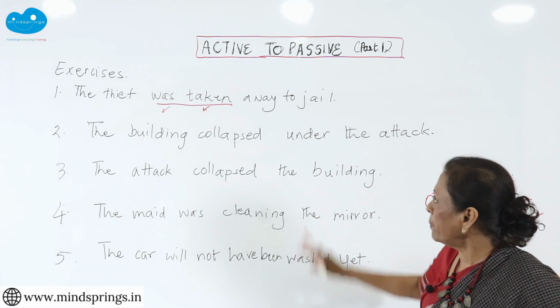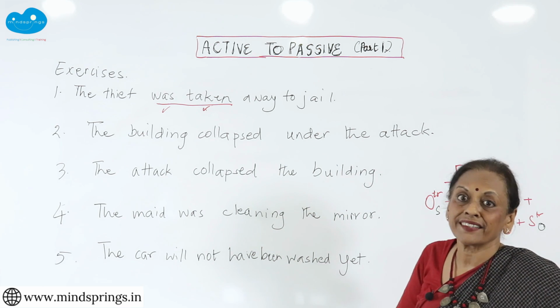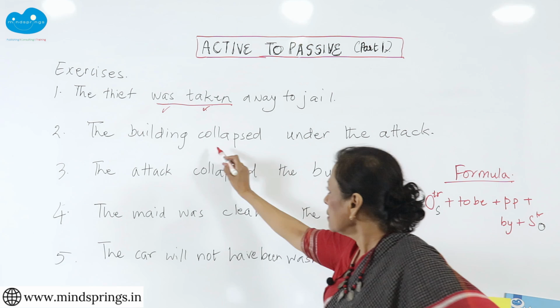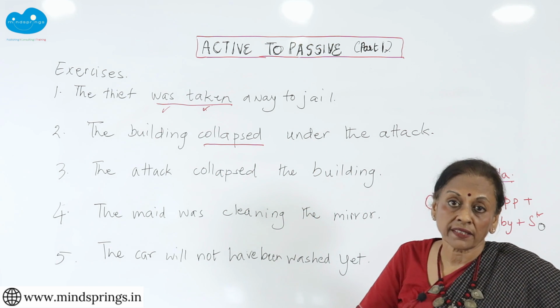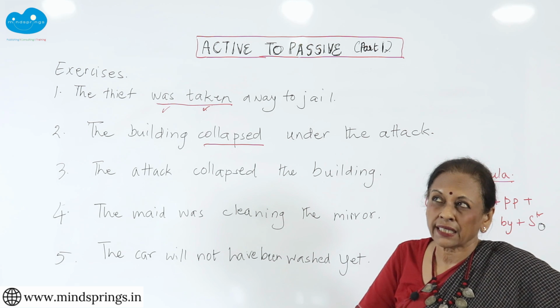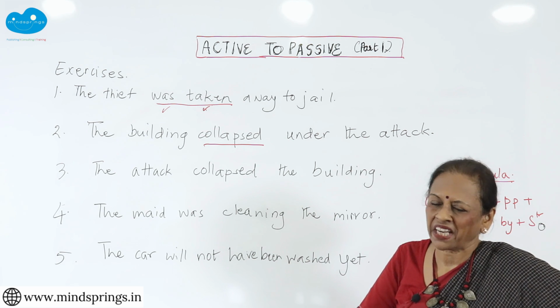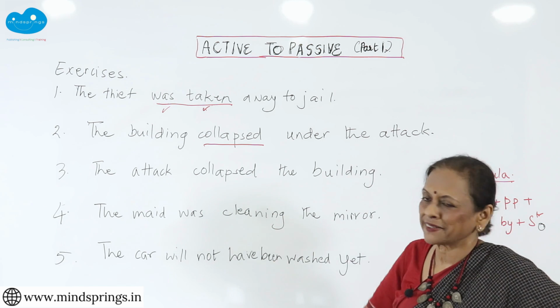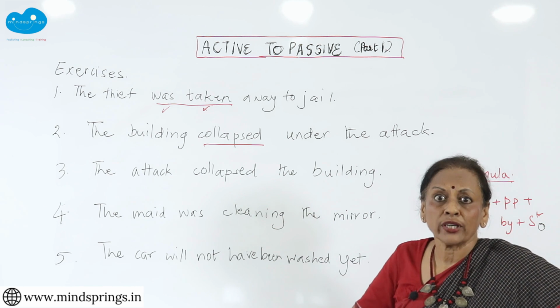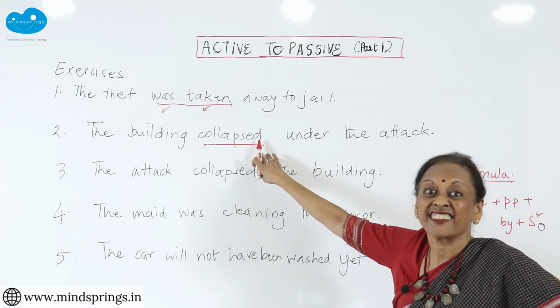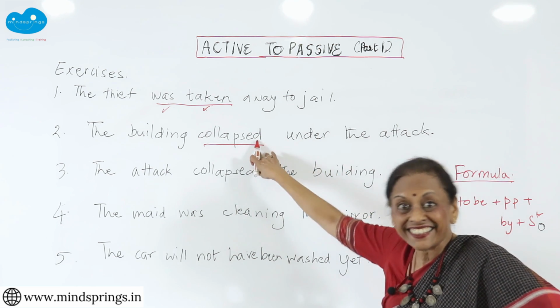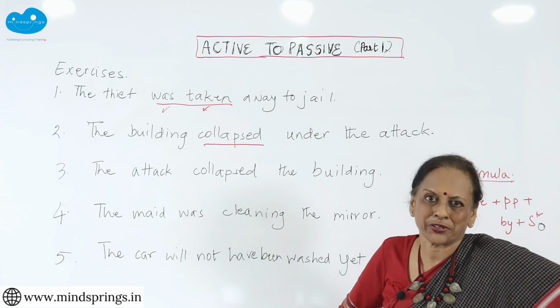Now let's look at this. The building collapsed under the attack. So I've got collapsed there. I can see that it's the past tense. Can I see to be anywhere? I can't see to be, see. So I know it's active. Now what happens? Is it a transitive verb or is it an intransitive verb? That is the big question.